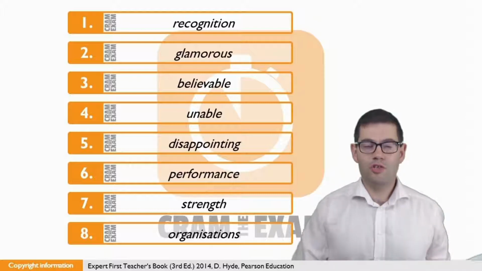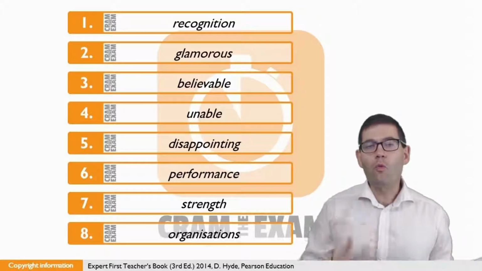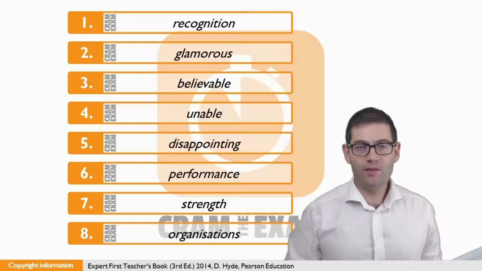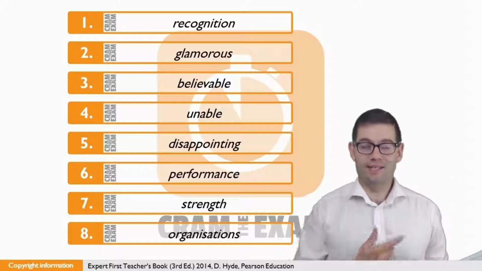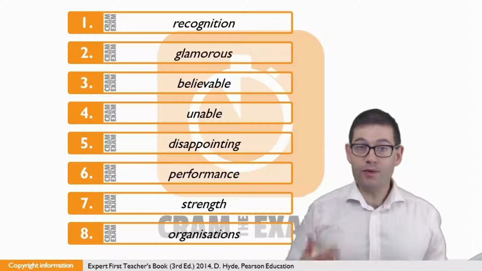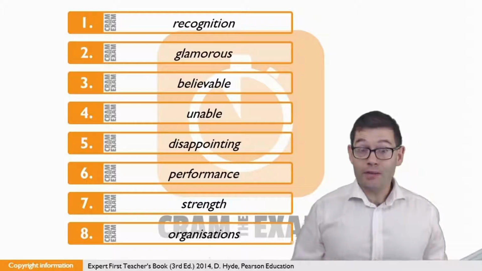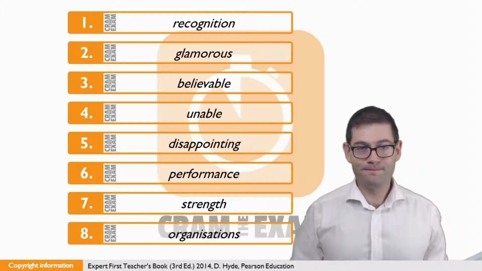Question number 7, just before the gap we've got an adjective. Where is the noun that adjective is modifying? Of course, that's exactly what we have to put into the gap here. Great what? Great strength of character.